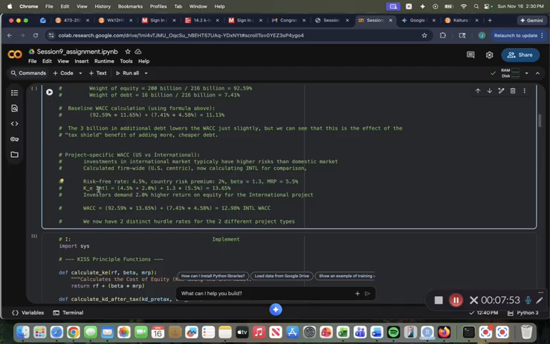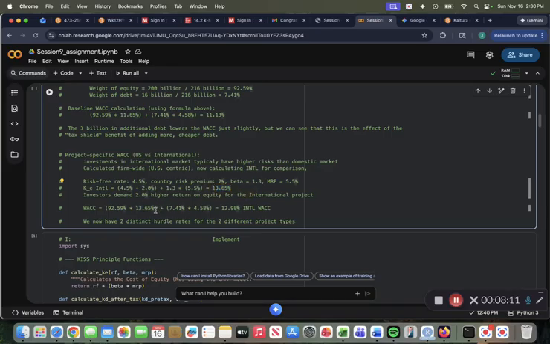So our cost of equity for international will be the 4.5% risk-free rate plus the premium, plus the beta times the market risk premium, which gives us the 13.65% cost of equity.